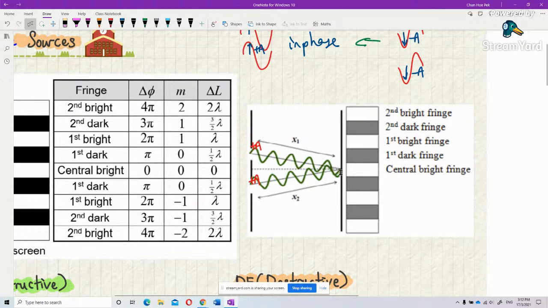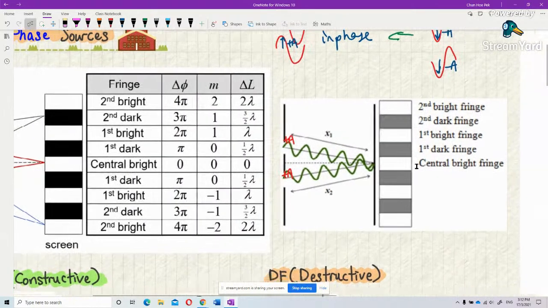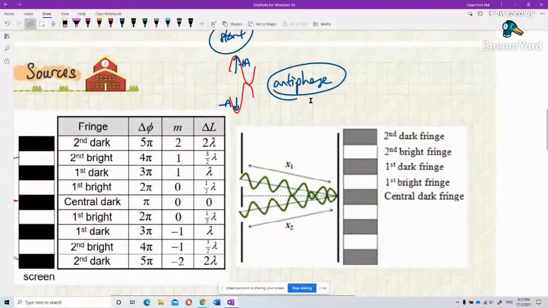So when they have the same direction, they have constructive interference. That's why it forms a bright fringe. But for antiphase, it means this one goes up, positive A, and this one goes down, negative A. In the end, also antiphase, it produces a dark fringe.